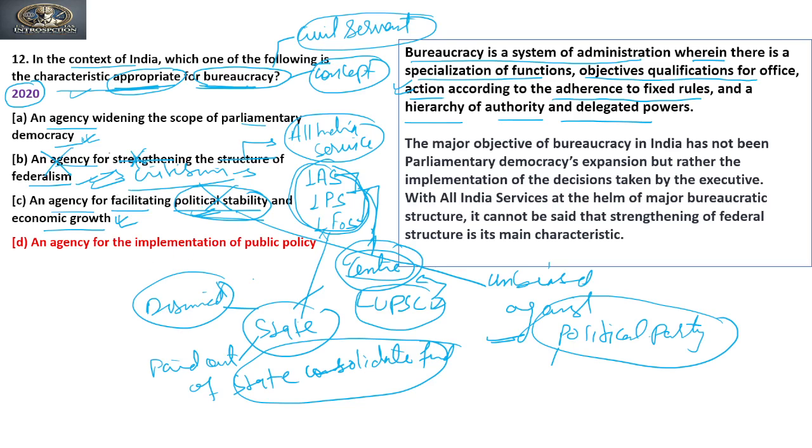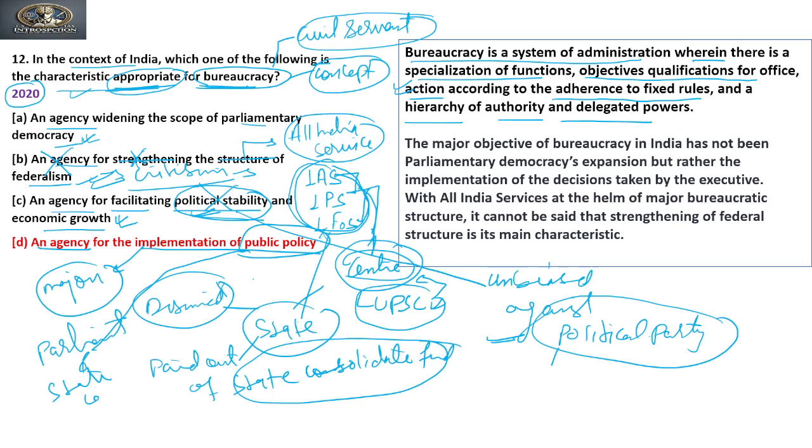So now we are left with option A and the last option, an agency for the implementation of public policies. Yes, the main job of the bureaucracy is to implement public policies, which have been created through parliament at the center and state legislature at the state level.